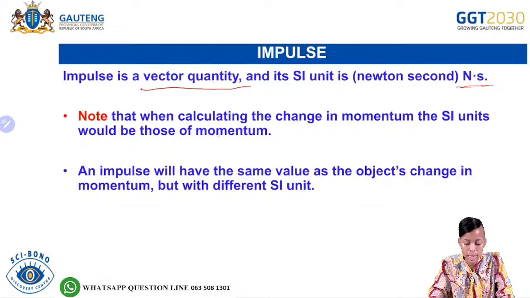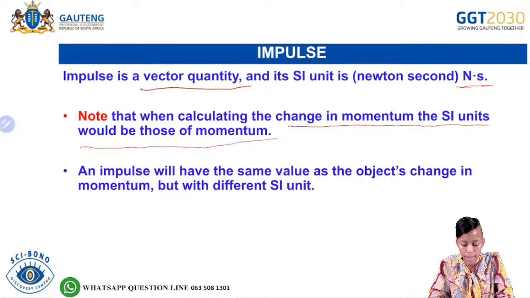Then it says, note that when calculating the change in momentum, the SI units would be those of momentum. And still remember what the SI units of momentum are. The SI units of momentum are kilograms, meters per second. But then it says an impulse will have the same value as the object's change in momentum, but with a different SI unit.